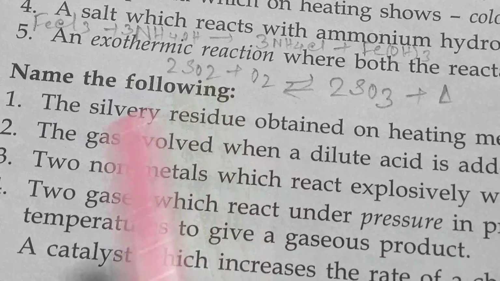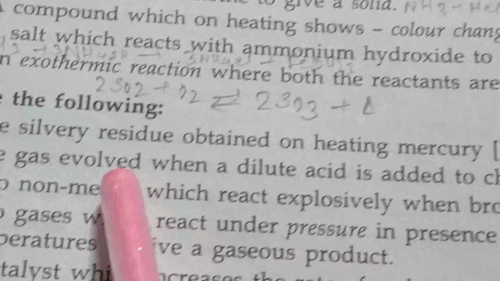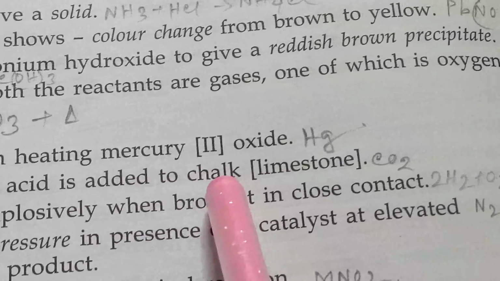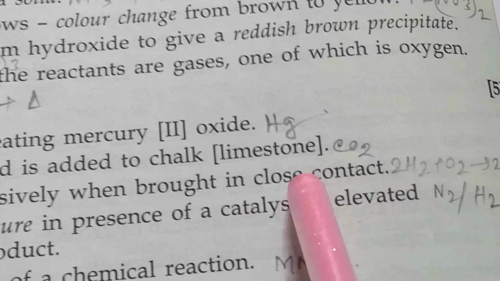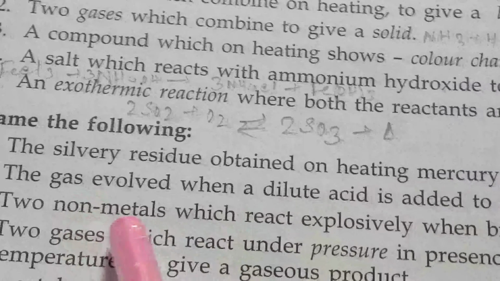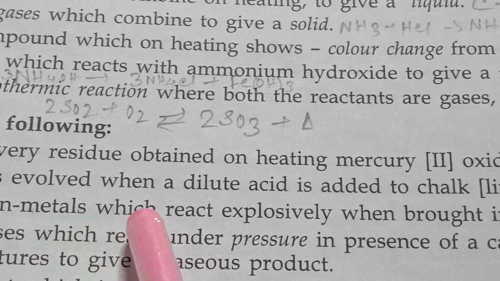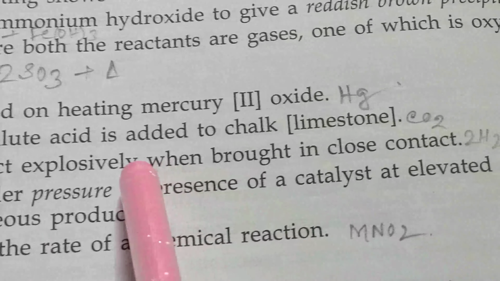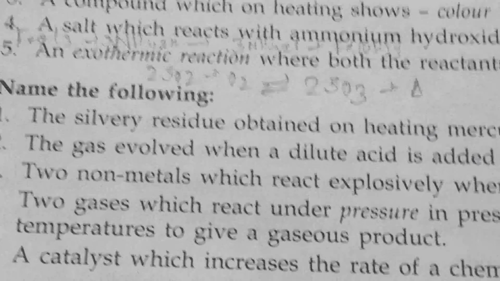Next, name the following. The silvery residue obtained on heating mercury II hydroxide, that is mercury. The gas evolved when a dilute acid is added to chalk, that is carbon dioxide. Two nonmetals which react explosively when brought in close contact, that is hydrogen and oxygen. So just learn the names of the two nonmetals which react explosively, because hydrogen burns in the presence of oxygen explosively and it produces water and releases heat. It is also an exothermic reaction.